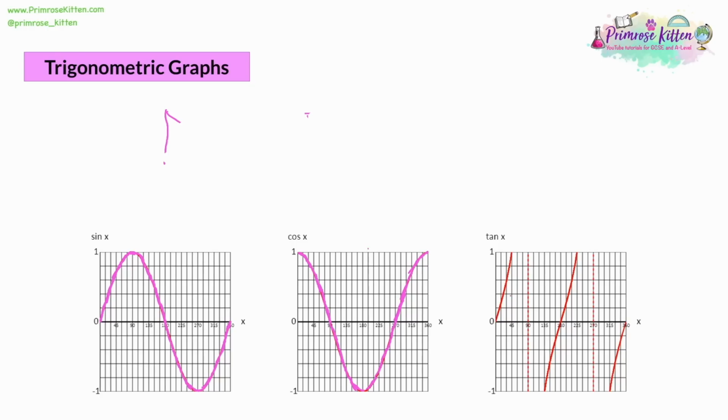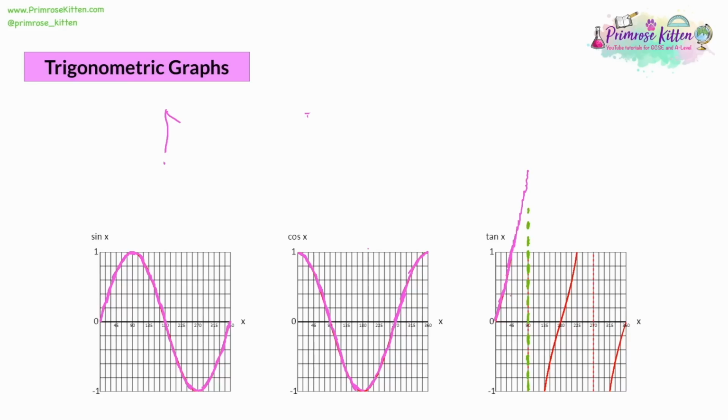Tan's a little bit different. It's the ratio of the opposite and the adjacent. Now it rapidly increases and it actually goes past 1. And this is going to continue up and up, as in this little sketch. Now, what is this dotted line that's next to it? This dotted line means that you cannot have a triangle that compares the opposite and the adjacent at 90 degrees, because that's going to be an impossible angle to draw.